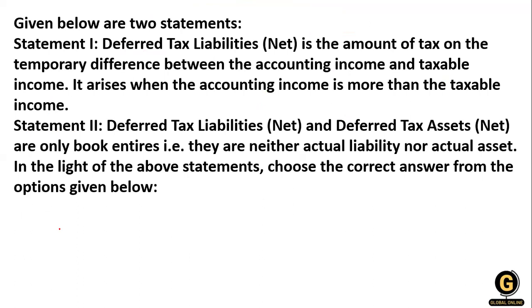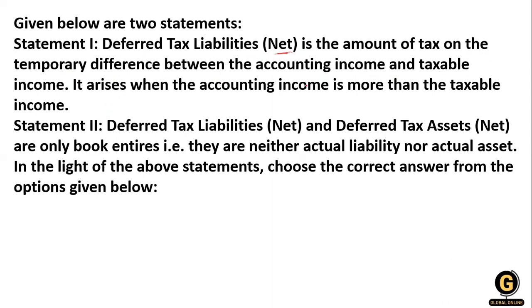Now the next question. Two statements are given. Statement number 1: deferred tax liability is the amount of tax on the temporary difference between the accounting income and the taxable income.